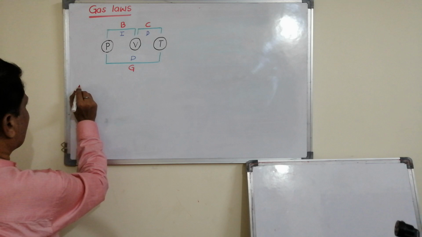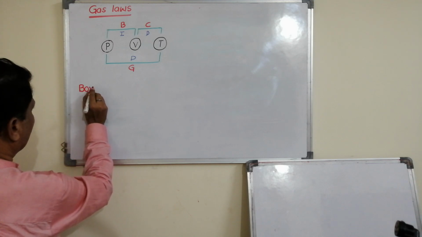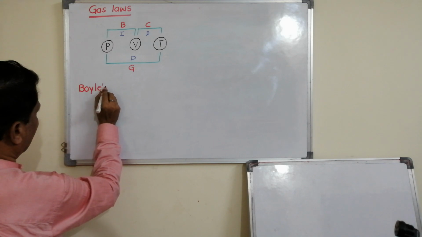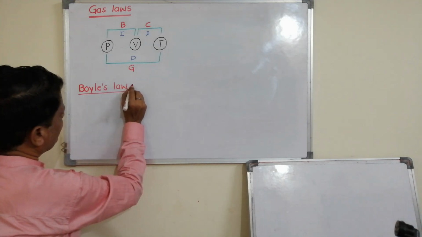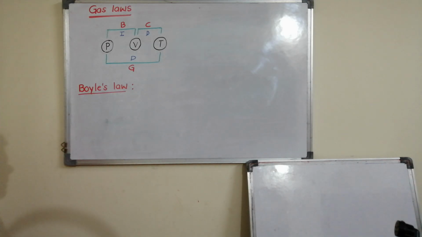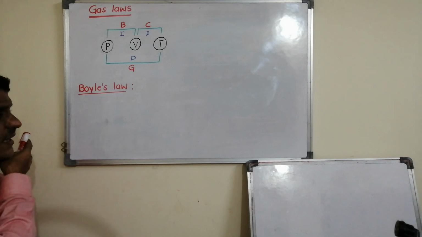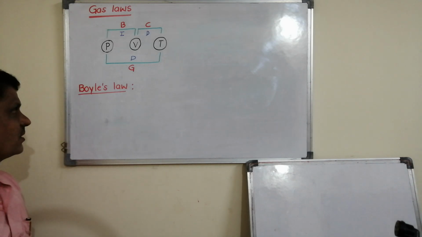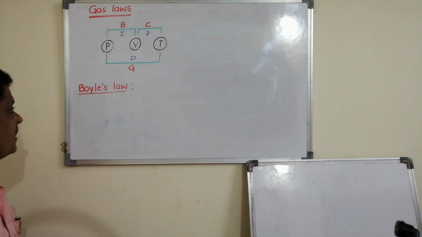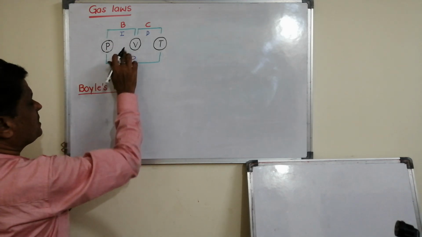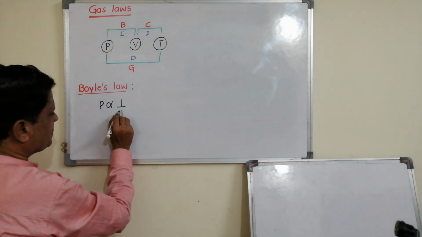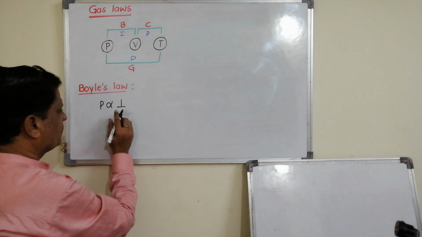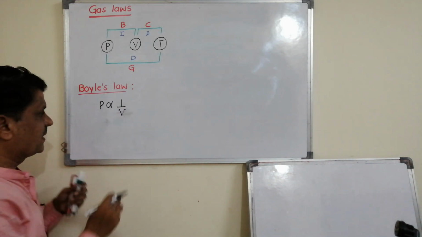So first, Boyle's law. As you know, law means it has limitation. What are the limitations? It is applicable only for a gas of constant mass. Okay, see, as I told, pressure is inversely proportional to volume at constant temperature.